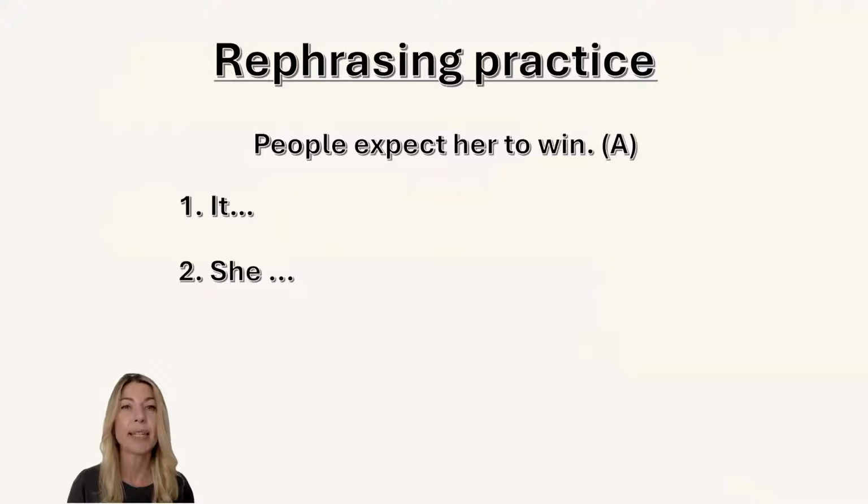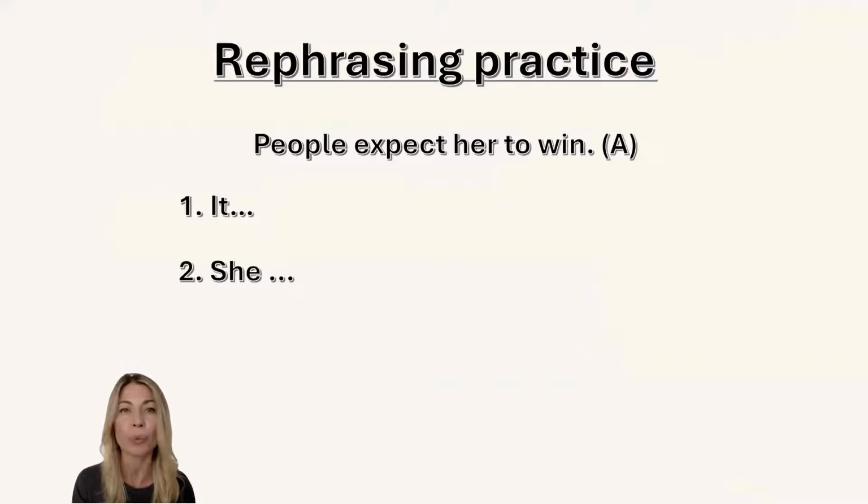Imagine you have an active sentence, people expect her to win. And you have to rephrase it. And there are two options. One, impersonal, starting with it, and the second option, starting with she, which will be the personal passive structure.